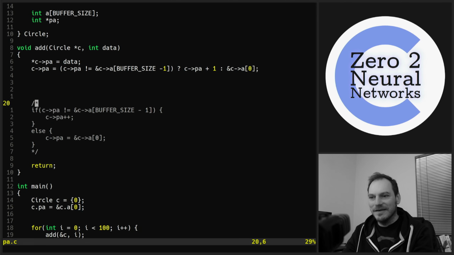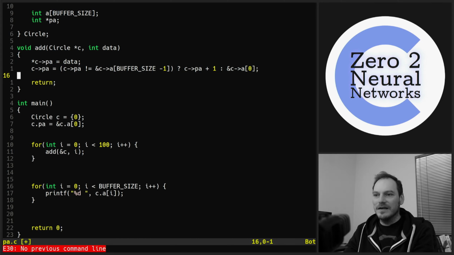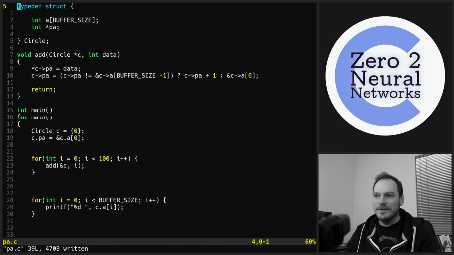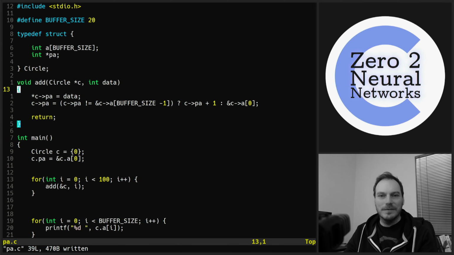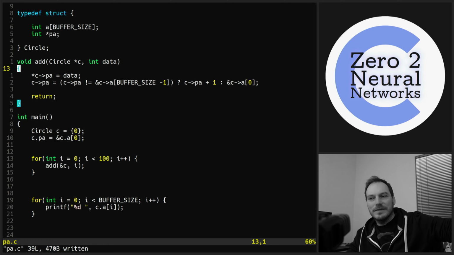Let's get rid of this now. Make this code nice and compact. And then that's our add function that makes our circular buffer work. And we'd probably want to make a print circle function as well, because here we're always starting at the beginning of the array, but really we want to print out from the last element of the array.